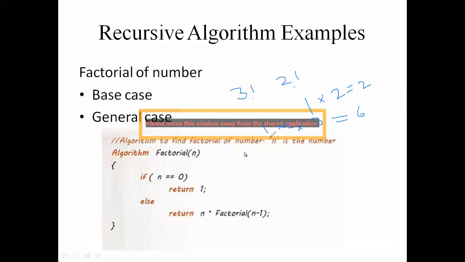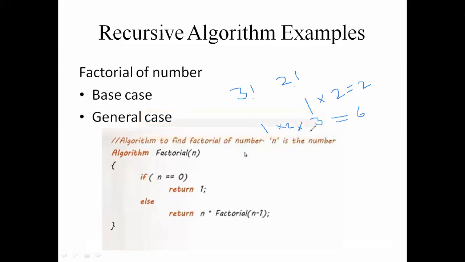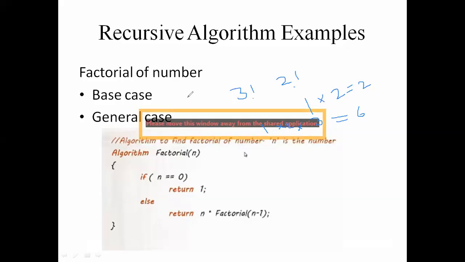Okay, so you all know about the factorial program. 3 factorial is calculated as 1 into 2 into 3, that is 6. In this way, you have to calculate the factorial. So what if you want to write a recursive algorithm for this problem? What is the base case and what is the general case for this algorithm?